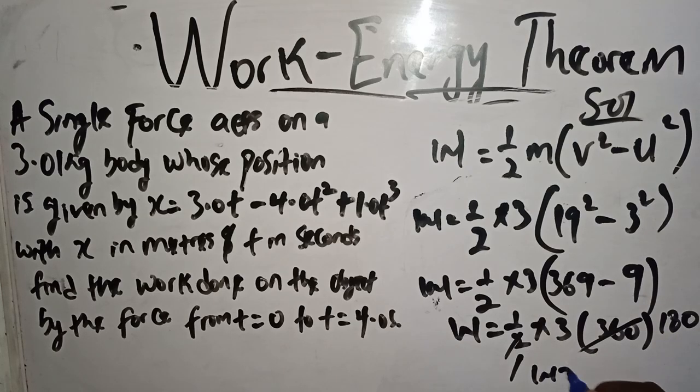So our work done equals what? 540 joules. See, 2 into 360 is 180. 180 times 3 times 1, that's 540 joules. So that's the work done.